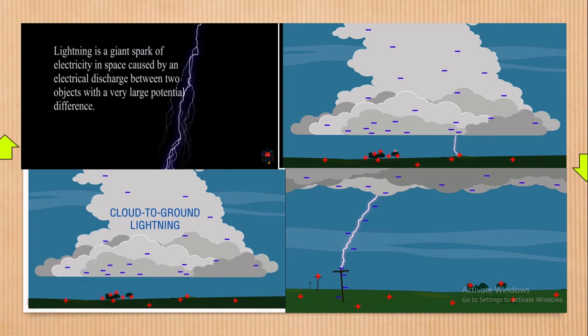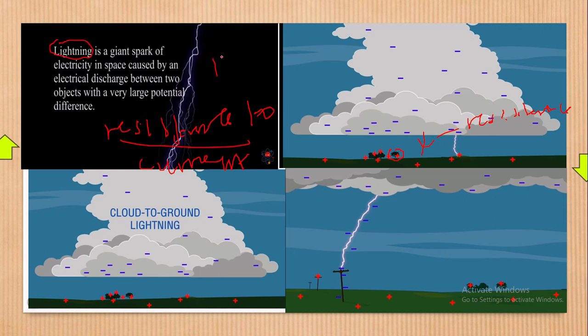But where the problem comes is, if you have a tree or a building around here, as this current is trying to flow, the tree has what you call resistance. In simple terms, the tree has resistance. This resistance to the current generated is what we call lightning. That resistance can lead to the production of intense heat, too much heat, which can even burn down a building. And that's how lightning comes about.